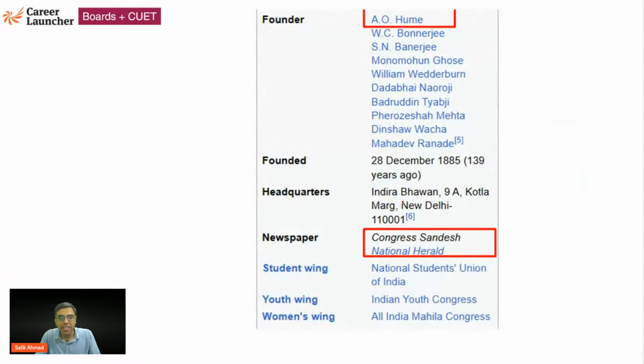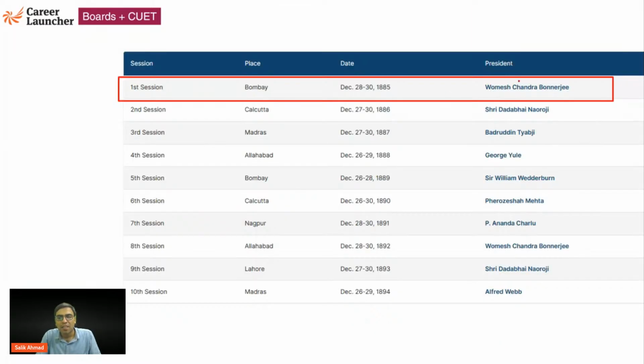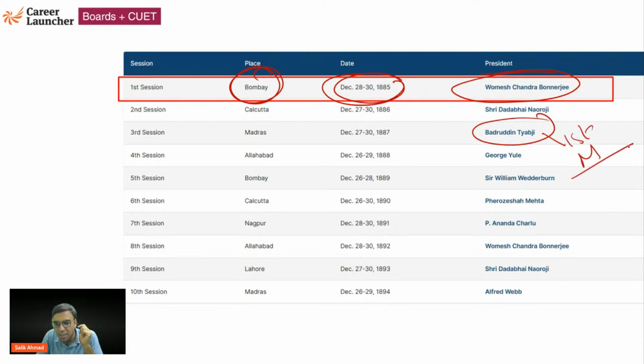And the first president, हम लोग ने डिस्कस किया, A.O. Hume is the founder, first president is W.C. Banerjee. First meeting हुई थी बॉम्बे में, first session 1885, and W.C. Banerjee was the first president. Second जो बहुत famous question पूछा था, first Muslim president, so the answer is Badruddin Tayyib, ठीक है.